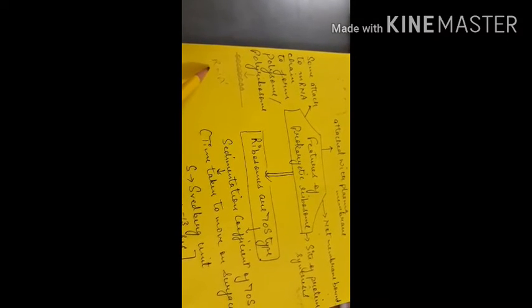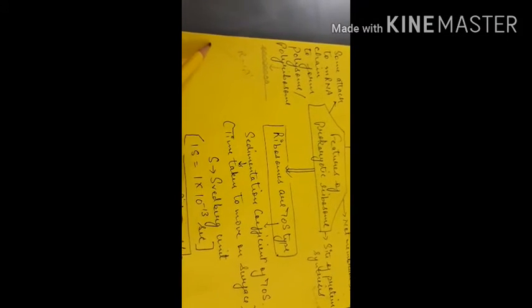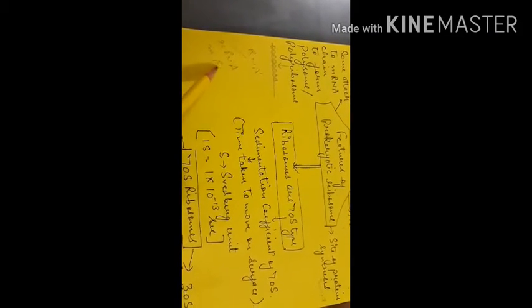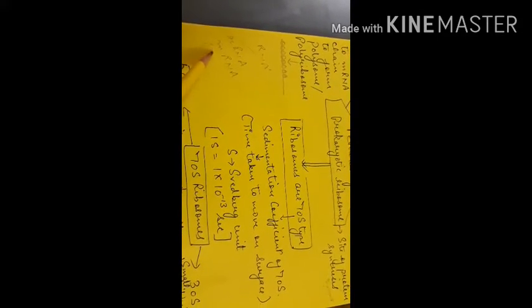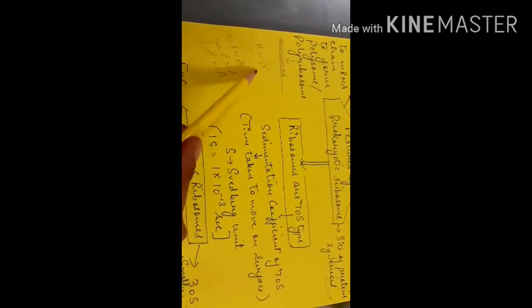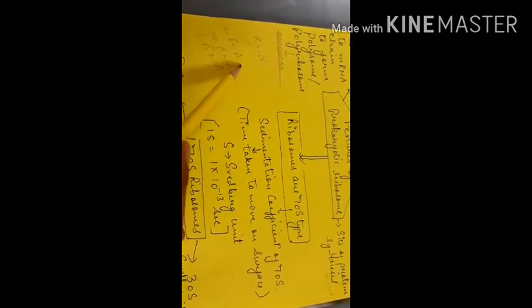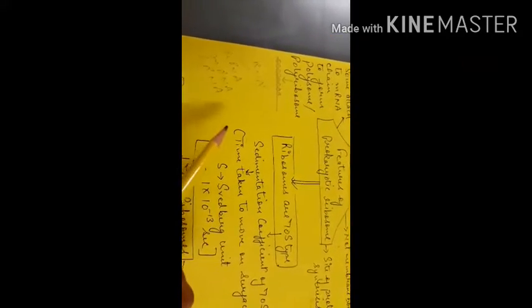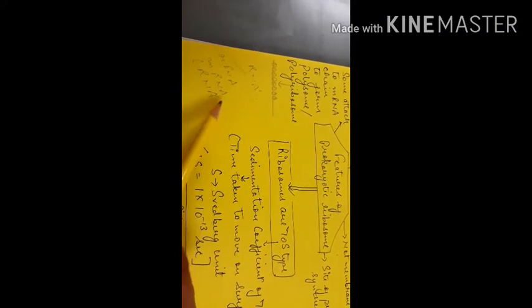RNA has types like rRNA, mRNA, tRNA: three basic types of RNAs. rRNA means ribosomal RNA. We will discuss mRNA and tRNA later in your higher class, next year in class 12, so don't get confused. This is the genetic material for the lower organisms. Different RNAs have different structures.